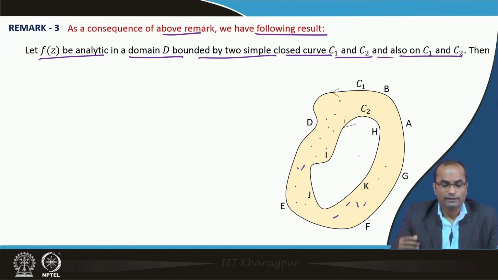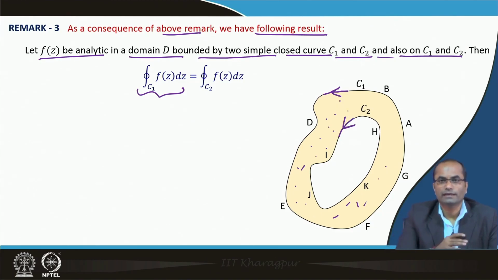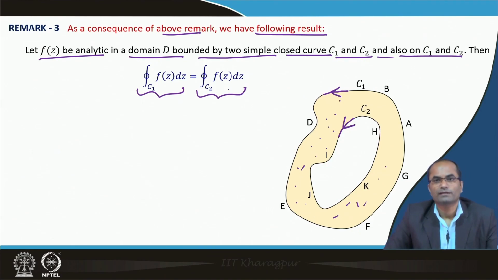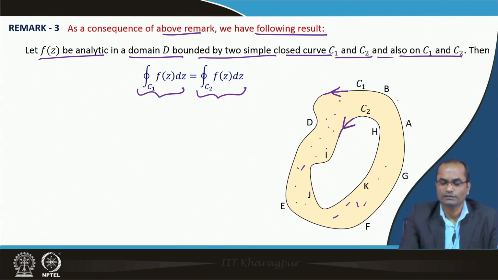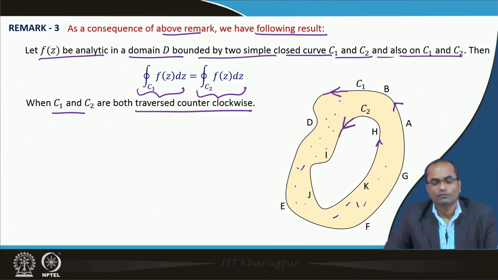Then the result we have is that the integral over C1 is equal to the integral over C2. We should note that both curves are traversed in the anti-clockwise direction, the same direction, unlike the previous remark. The integral value, whether we take it over C1 or over C2, is equal, and C1 and C2 are both traversed counterclockwise.